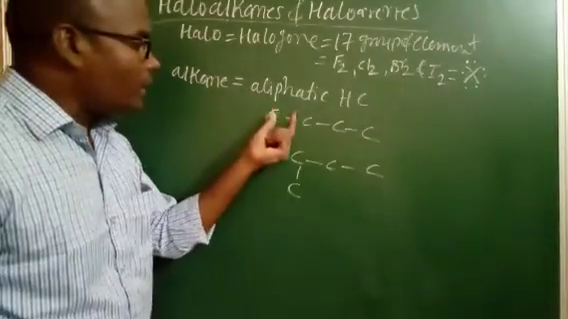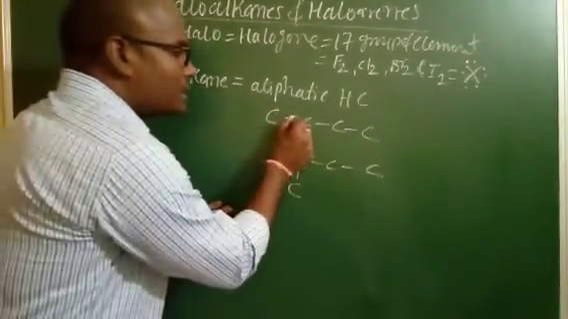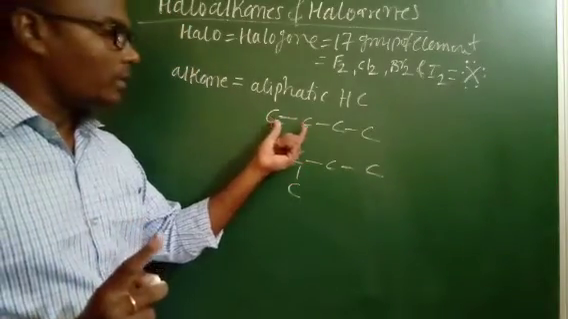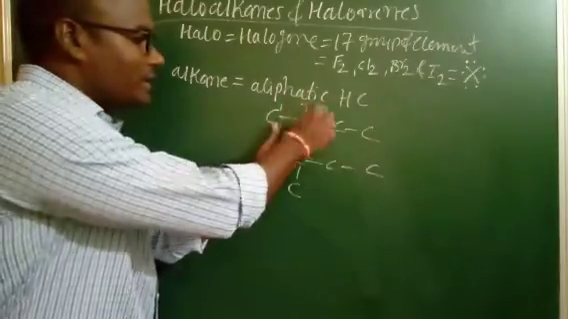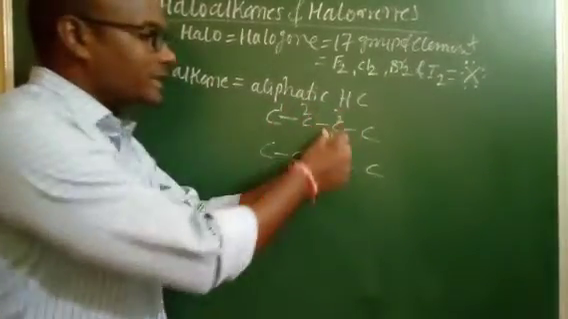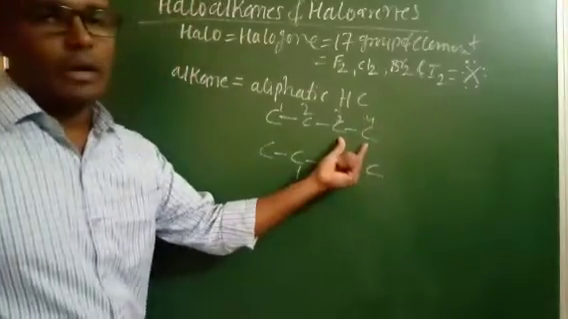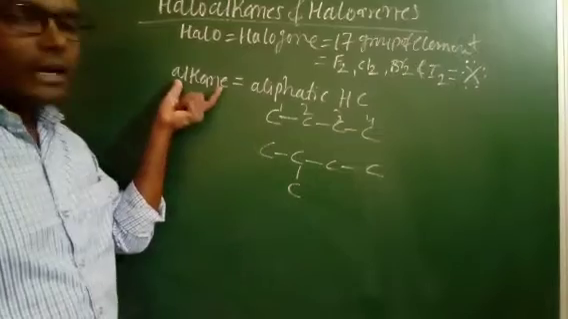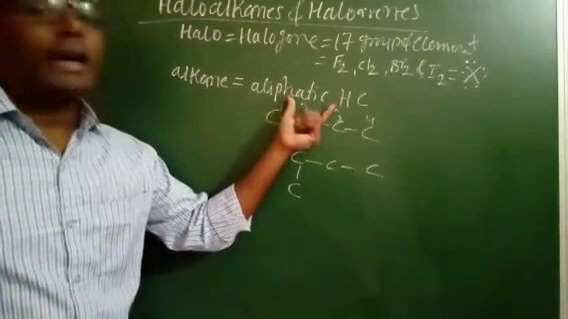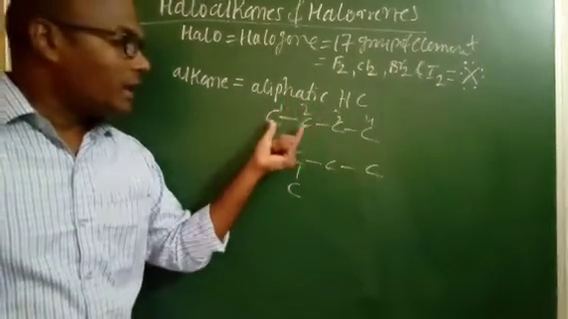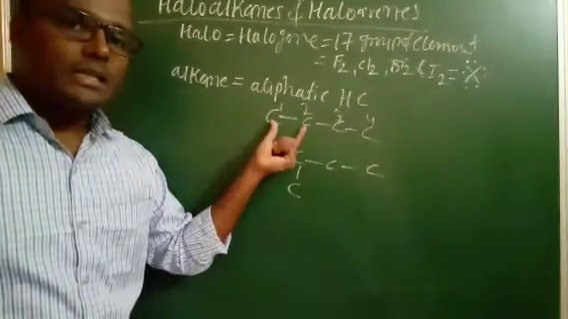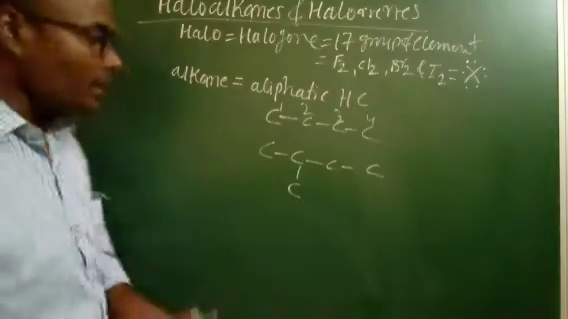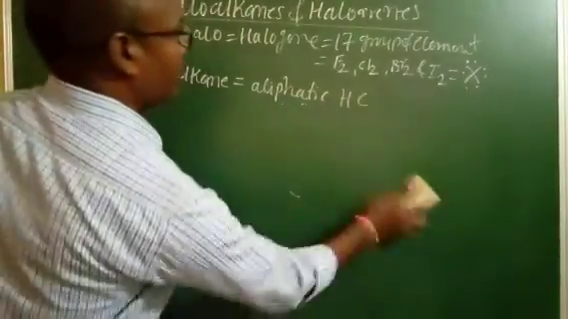But in this aliphatic hydrocarbon, if the carbons between them have single bonds, the first and second carbon have a single bond, the second and third carbon also have a single bond, the third and fourth carbon also have a single bond, right? It means the aliphatic hydrocarbon chain in which the carbons attain single bonds between them, that is what we call an alkane.